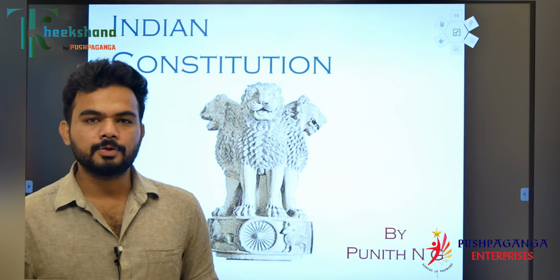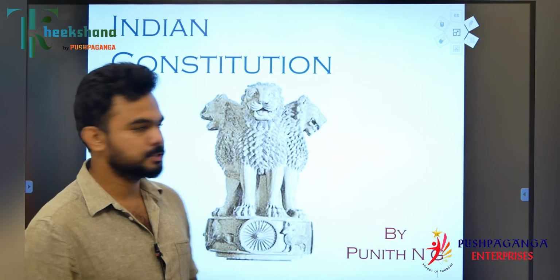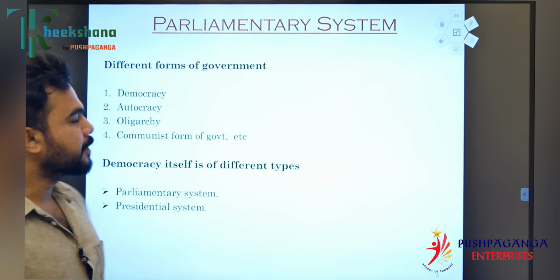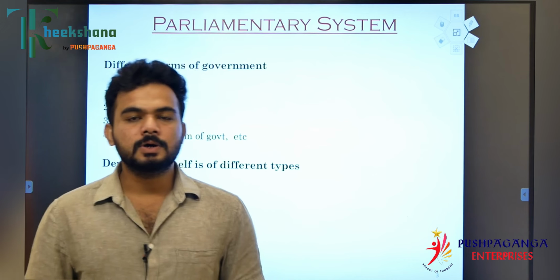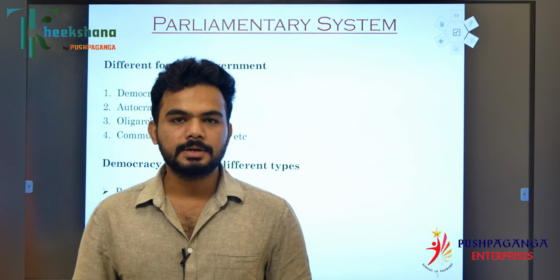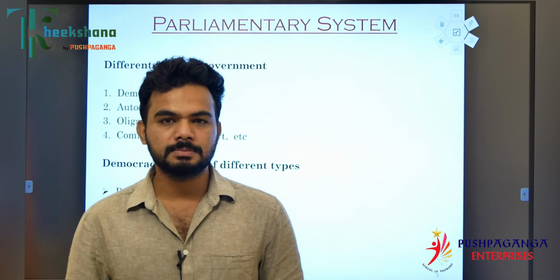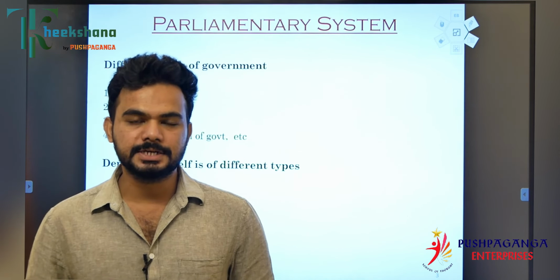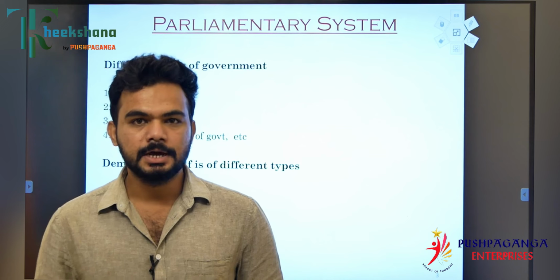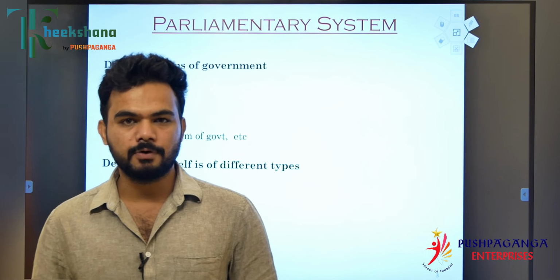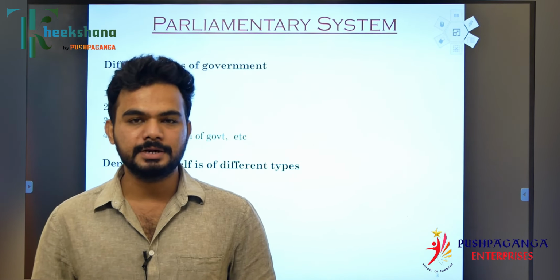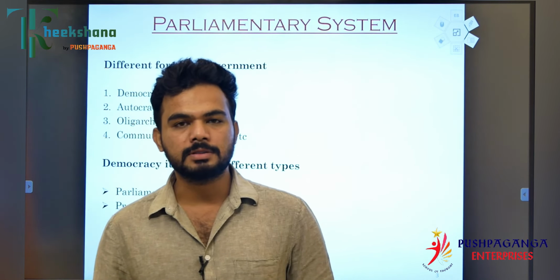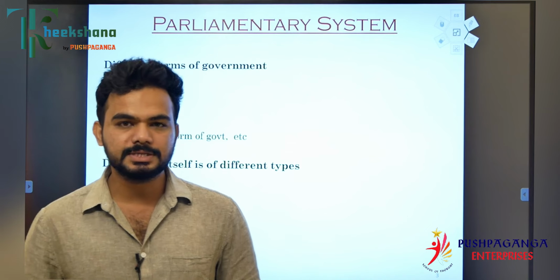Today I will be discussing the most important topic in the Indian Constitution, that is the Parliamentary System. The Indian Parliamentary System is based on the Westminster form of government, that is nothing but the British Parliamentary System. It is vested not only in the center but also in the states. Articles 163 and 164 speak about the parliamentary system in the states, whereas Articles 74 and 75 speak about the parliamentary form of government vested with the center.